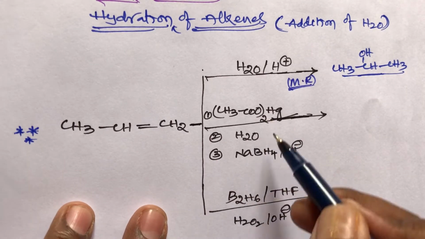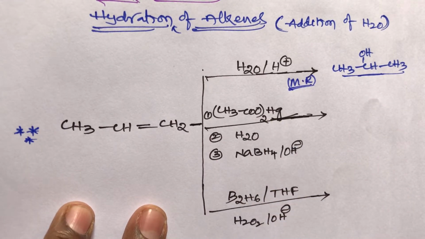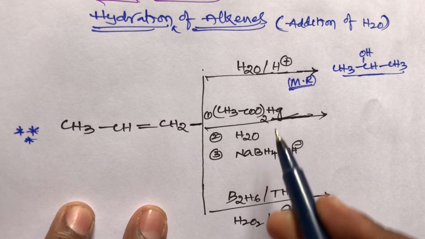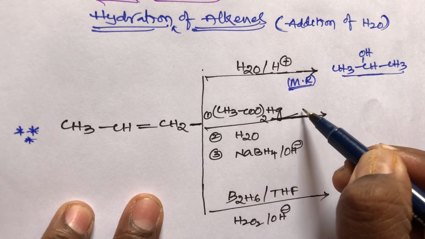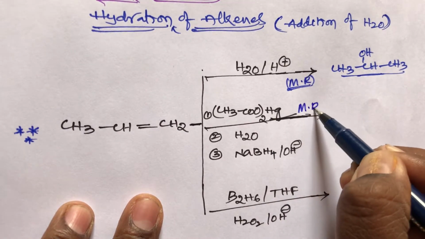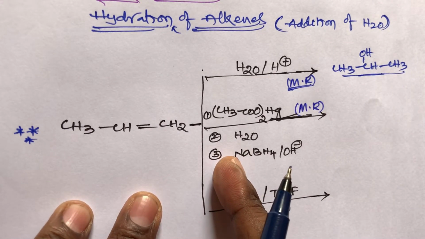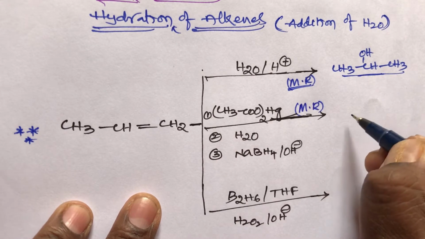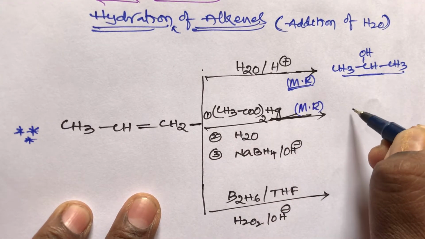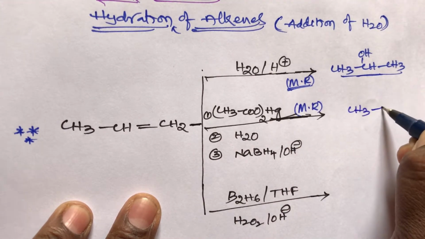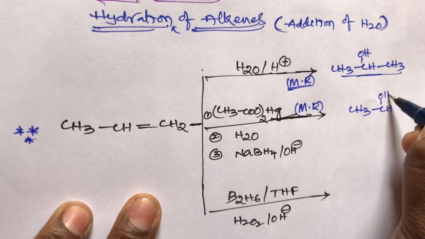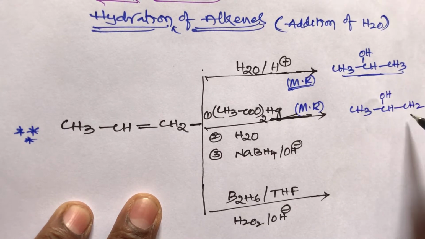And the second one is 1-propene reacting with mercuric acetate. Three reagents are there: mercuric acetate, water, and sodium borohydride in the presence of OH minus base. Oxymercuration and demercuration also follow the Markovnikov rule. What is the product, students? It is also an anti-addition reaction. The product is CH3 CH OH CH3.